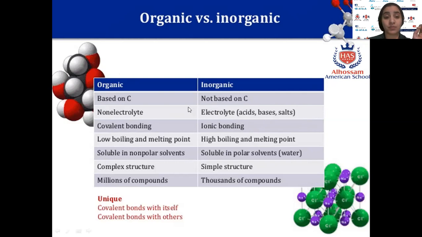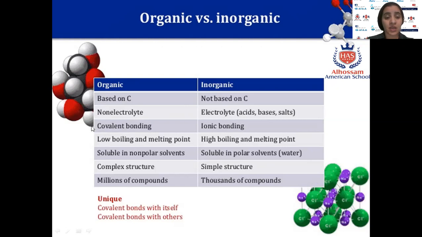What is the meaning again of electrolyte and non-electrolyte? An electrolyte is a chemical substance that conducts electricity by producing ions, cations and anions. This is the meaning of electrolyte. So organic compounds are non-electrolytes, and inorganic compounds are electrolytes.